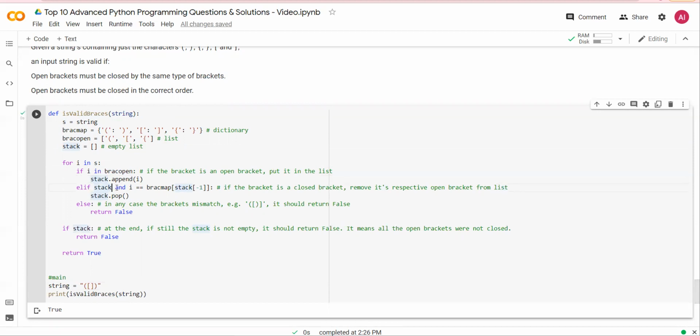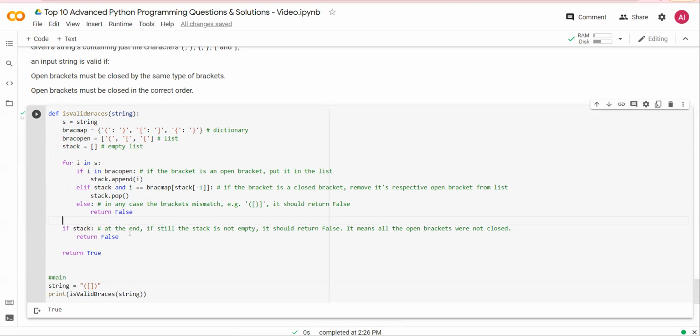If stack has valid entries and I is in the bracket map, that means the bracket is a closed bracket, so remove it from the respective open bracket. So use stack.append and stack.pop. Else, if there is any mismatch, it should return false.